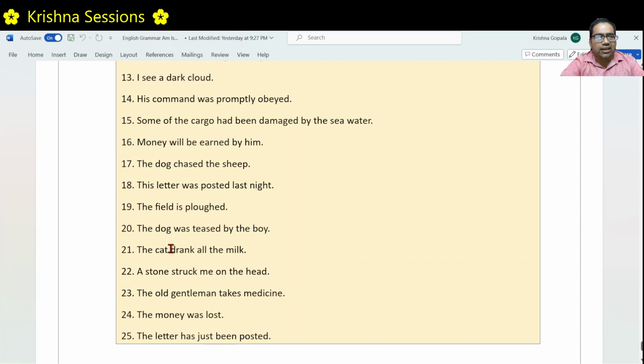The cat drank all the milk. The cat is the subject. The sentence is about the cat. It actively did this action. It did the action. It drank all the milk. The subject did the action. That's why this is in active voice.